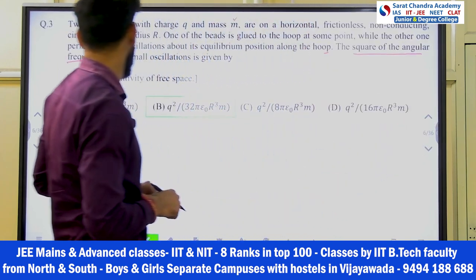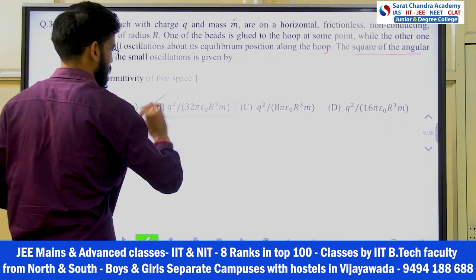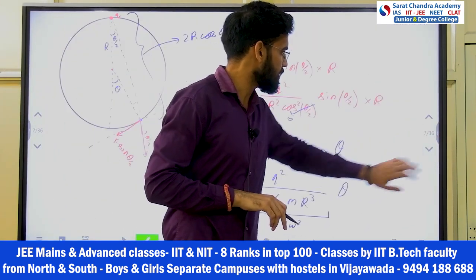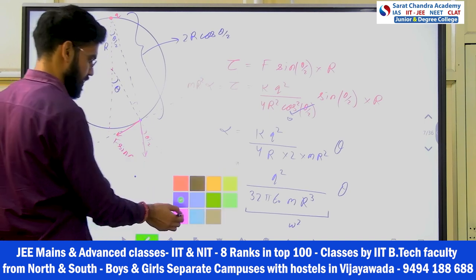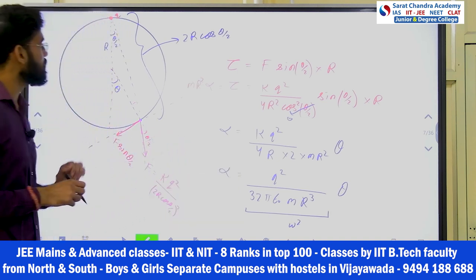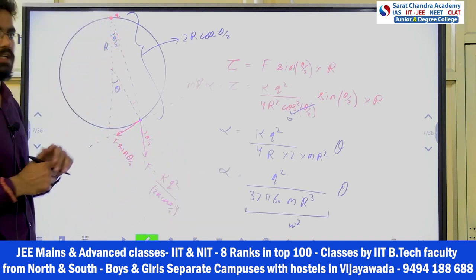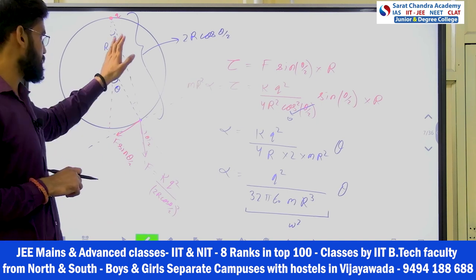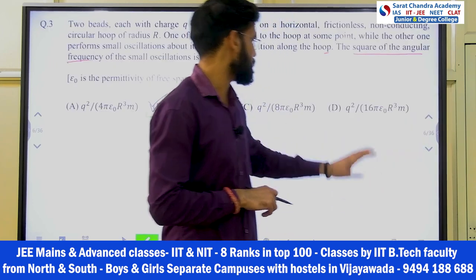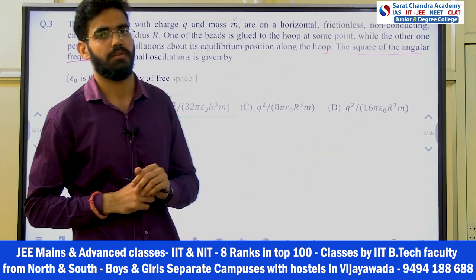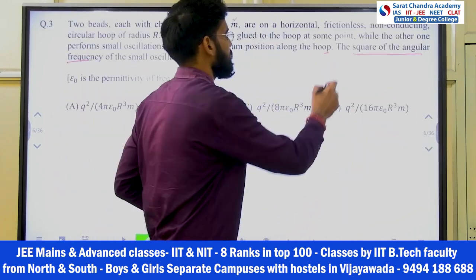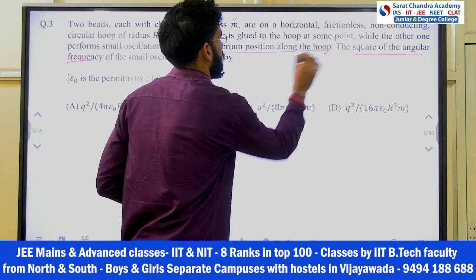So this is only your omega square. Now let's go to the answer here. What you have here? So this will be your answer, 32, okay? Generally what mistake you will make is, one mistake students can make here, and most of them made also while exam. What they did is, if you take here theta, here it will be 2 theta, okay? So they made one mistake and they take the 16 here, 1 by 16 pi epsilon naught. So that will be not answer, because he is performing oscillation. That's why I emphasize it: equilibrium position along the hoop, okay?